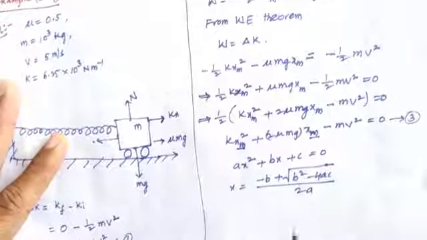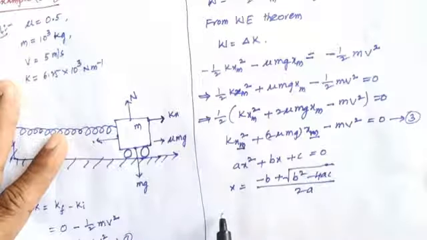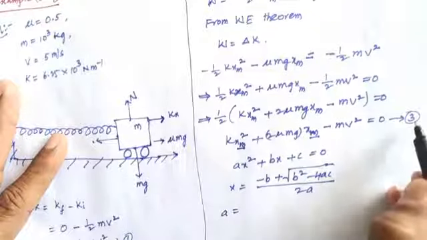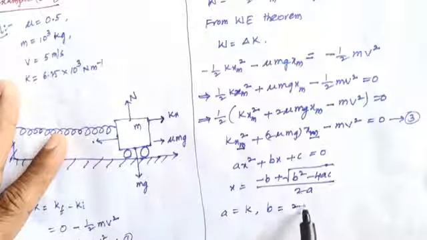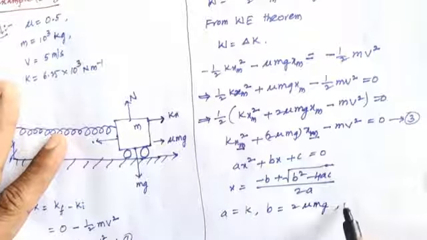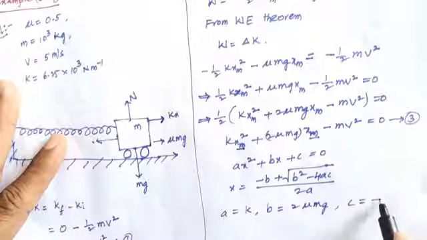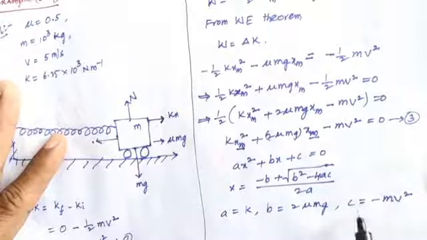So from equation number 3, a equals k, b equals 2 mu mg, and c equals minus m v square.